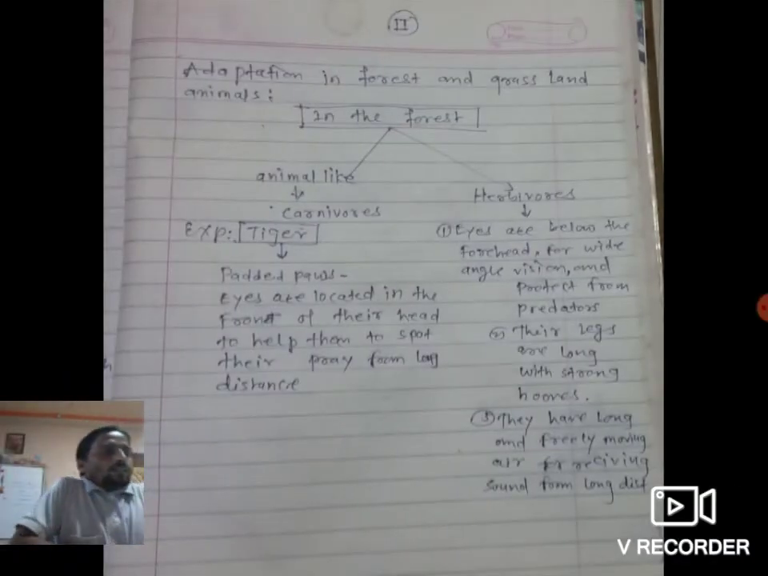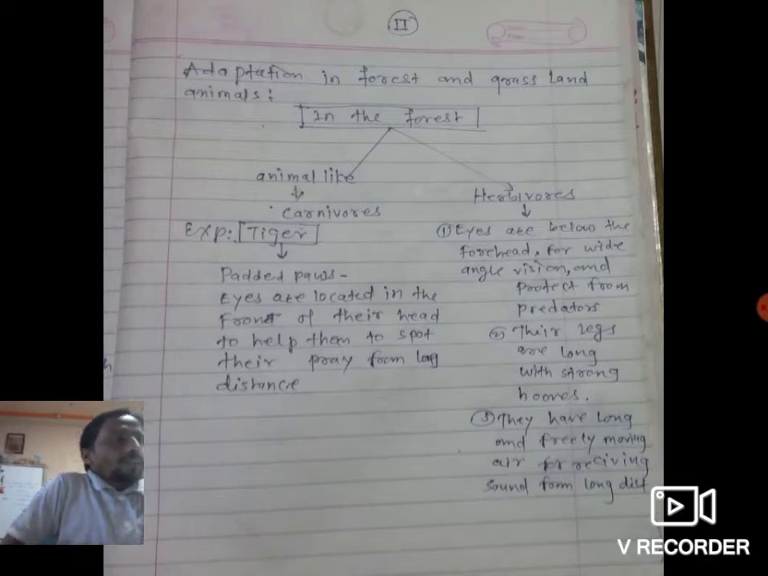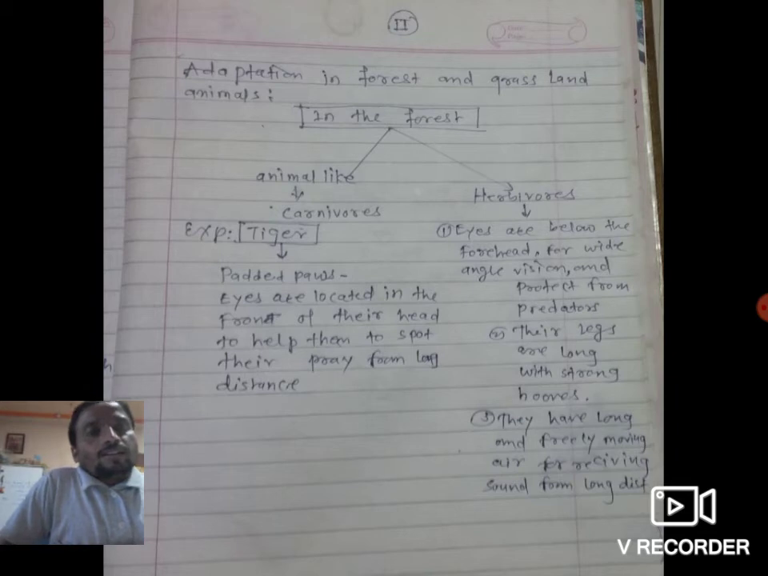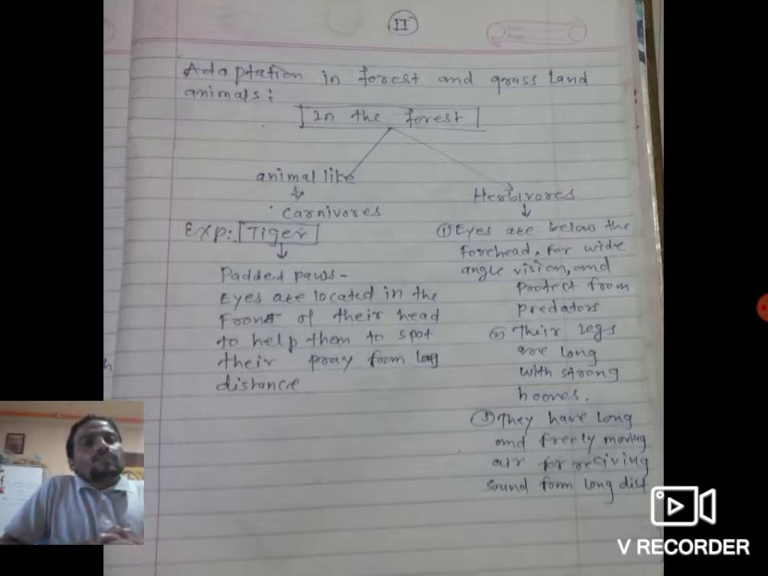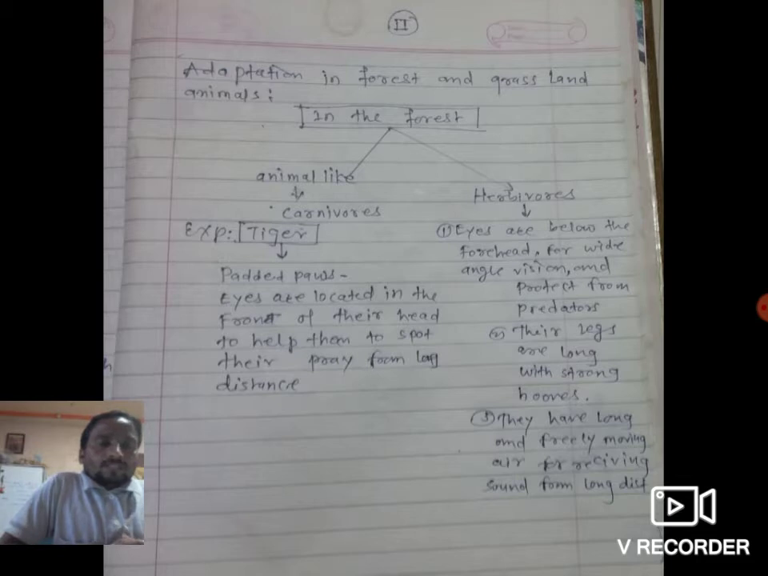Second point is adaptation in forest and grassland. Animals living in the forest are mainly classified in two groups, carnivorous and herbivorous. If there is grass, there are herbivorous animals, and if there are herbivorous animals, carnivorous animals are present. Now example, tiger.